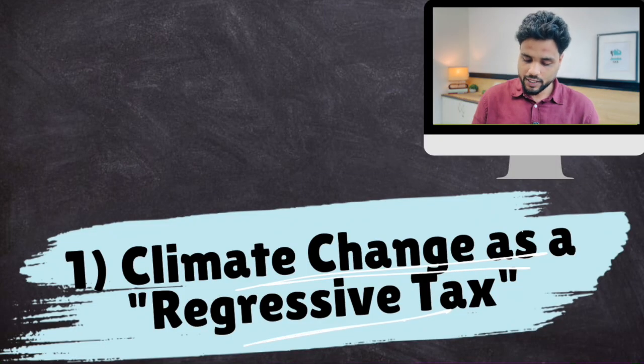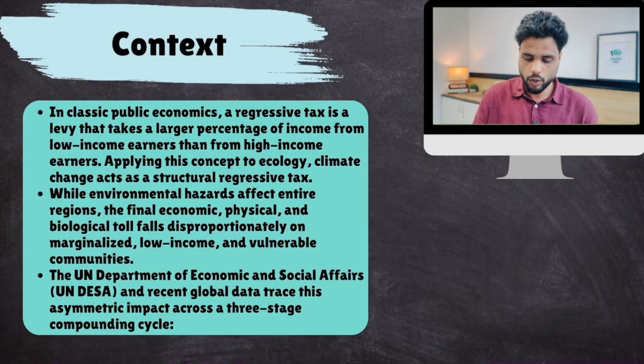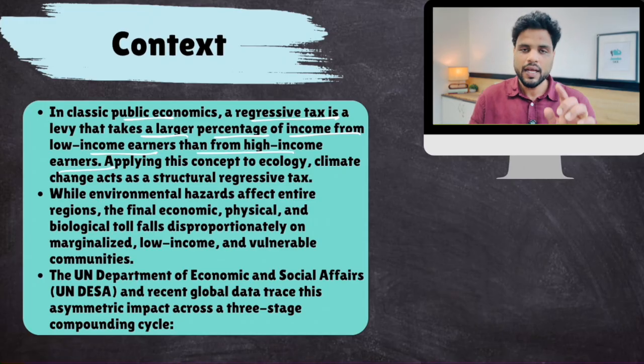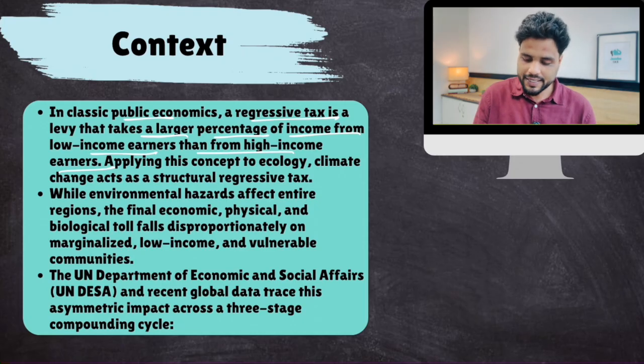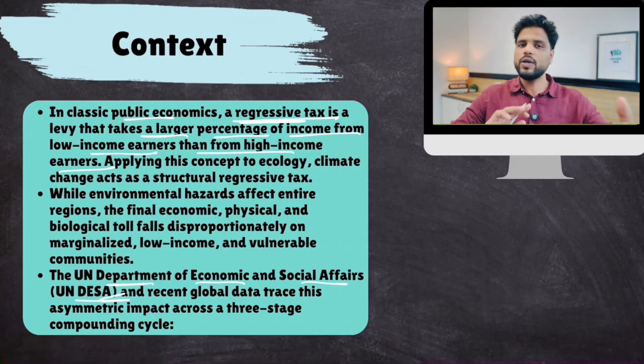So, climate change as a regressive tax. The context was, in classic public economics, a regressive tax is a tax that takes a larger percentage of income from low income than from high income. So, this is the definition of a regressive tax. Now, climate change related financial burden is acting like a regressive tax. And this was basically opined by the UN Department of Economic and Social Affairs. Now, how does this happen? How does climate change disproportionately impact poor people more?